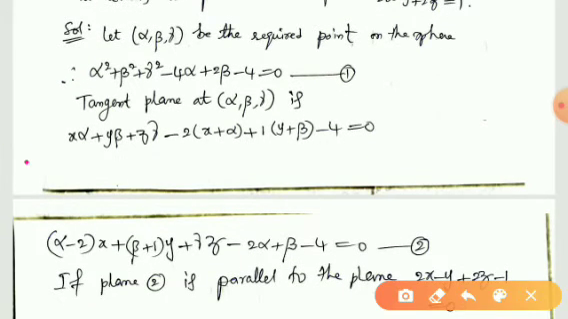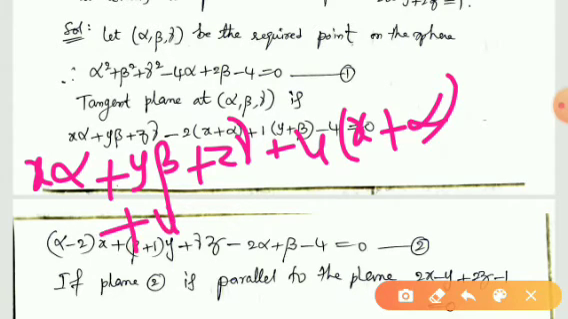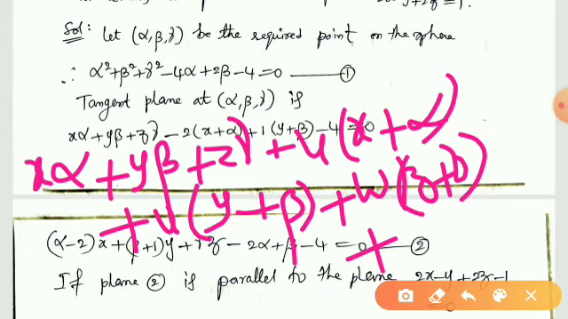Actually, what is the principle? x alpha plus y beta plus z gamma plus u into (x plus alpha) plus v into (y plus beta) plus w into (z plus gamma) plus d is equal to 0. This is the principle to find the tangent plane at (alpha, beta, gamma).